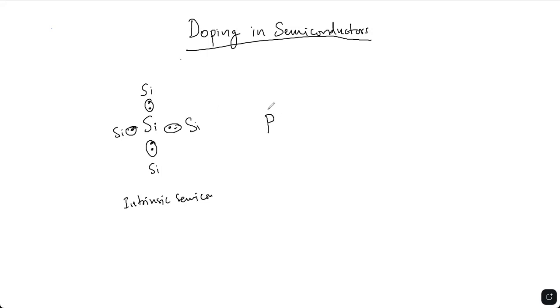For example, if you dope a pentavalent material like phosphorus, it has 5 valence electrons. Silicon has 4 valence electrons, so 4 silicon atoms can make covalent bonds with phosphorus. I mean, 4 valence electrons of this phosphorus can make covalent bonds with the silicon atoms.